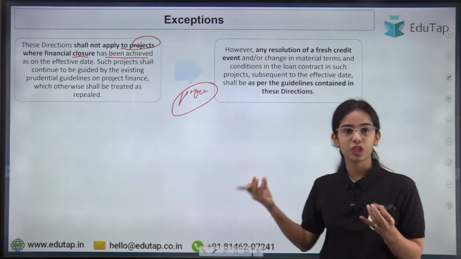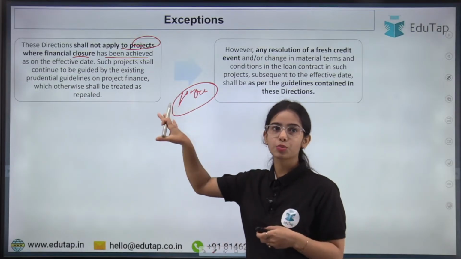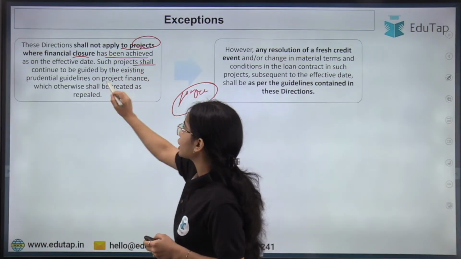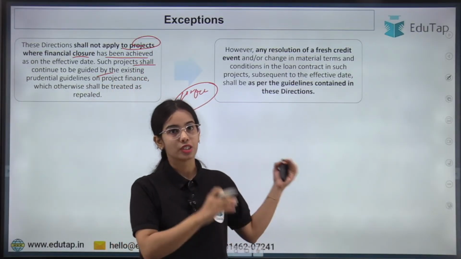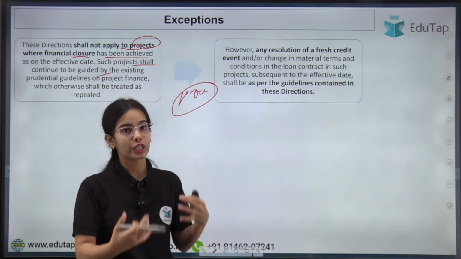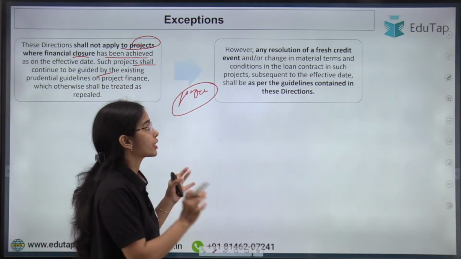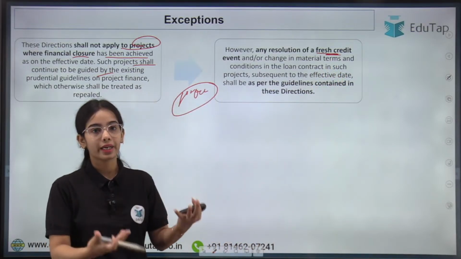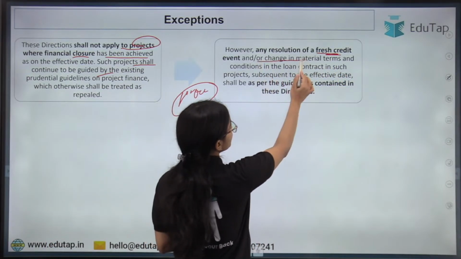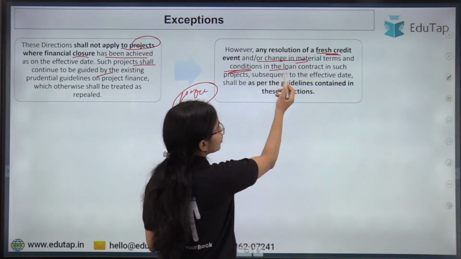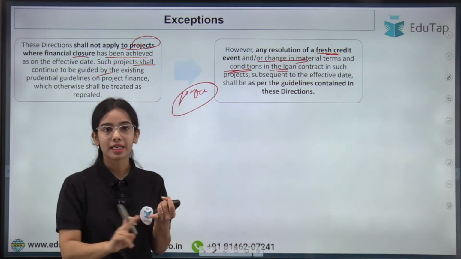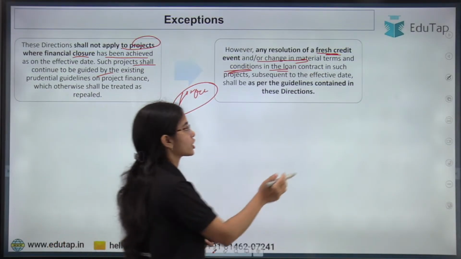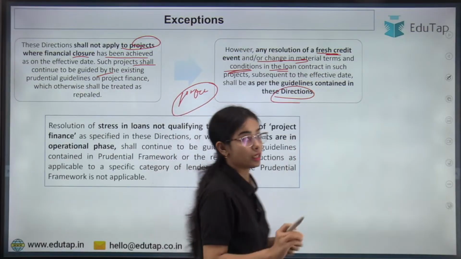That means these guidelines will not be applicable on such projects that have already got the financial closure. Such projects shall continue to be guided by the earlier directions. However, any resolution or decision taken for fresh credit, that means new credit given for the cost overrun or new credit event, or a change in material terms and conditions in the loan contract, will come under the new directions.